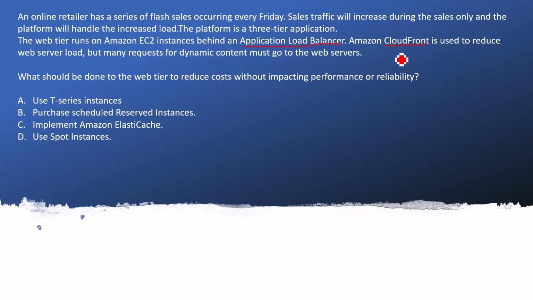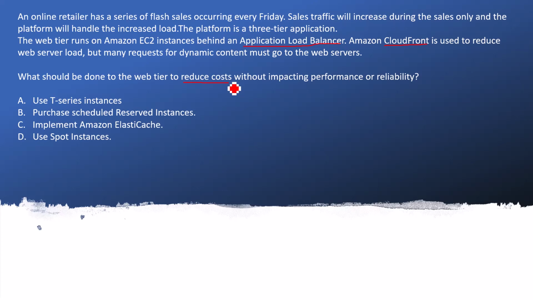The question is trying to say, think in a different way to solve the performance problem by having more and more instances, but it must be cost effective, because they already mentioned reducing the cost. Now let's jump to the options.